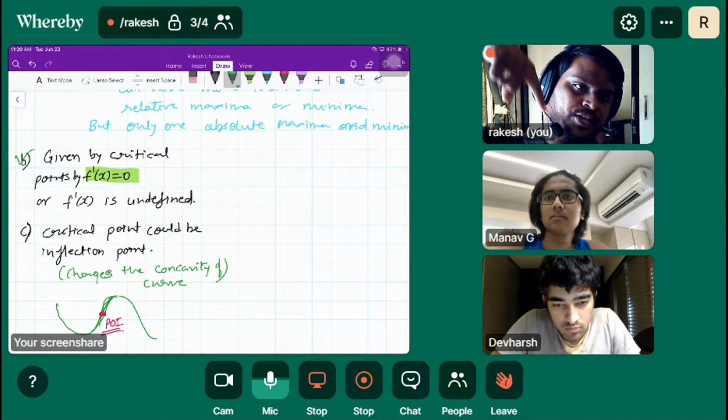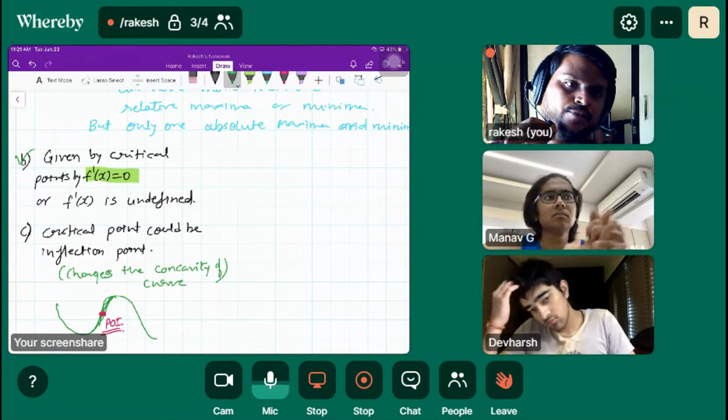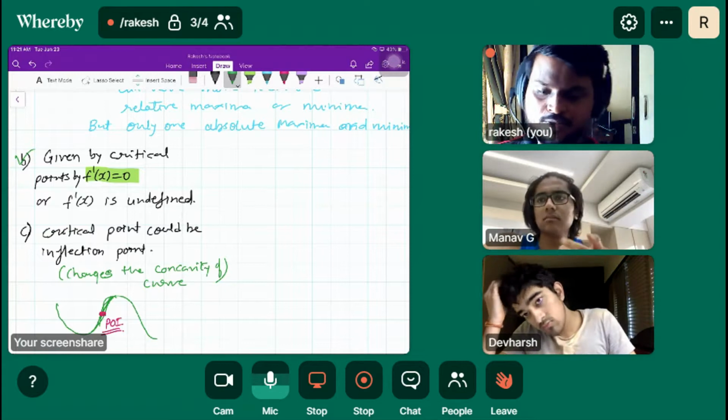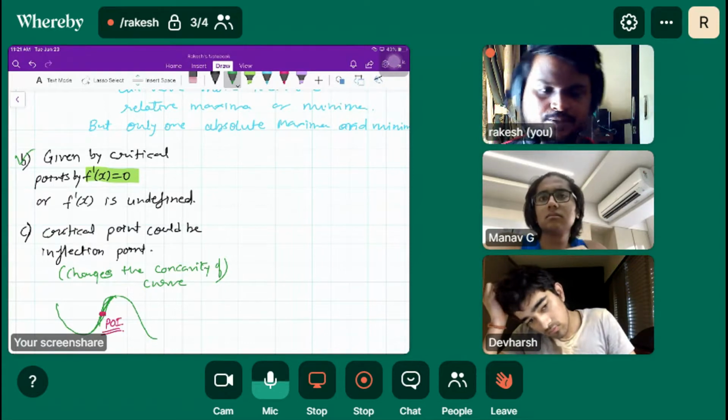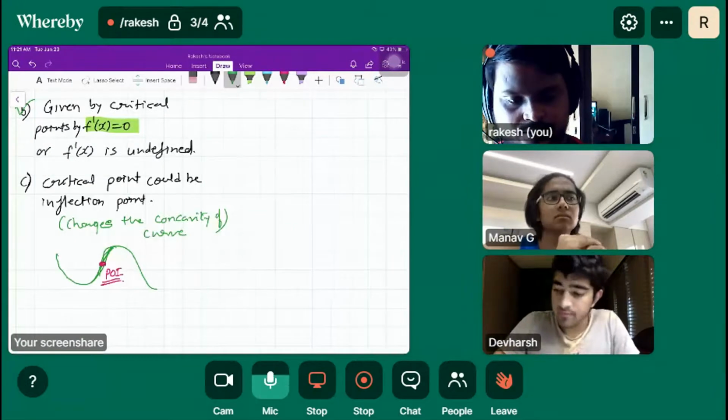When we go from negative gradient to positive gradient, we get minima. Suppose I'm giving you one diagram here so that you can verify against it.